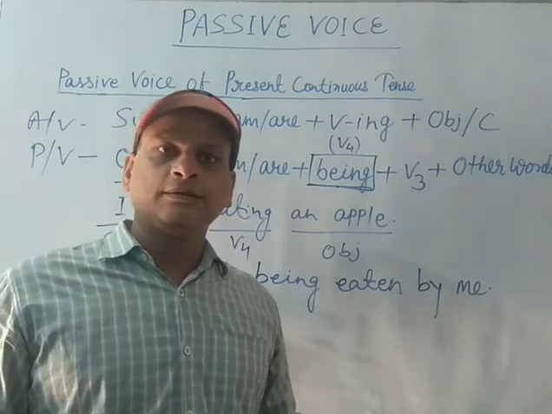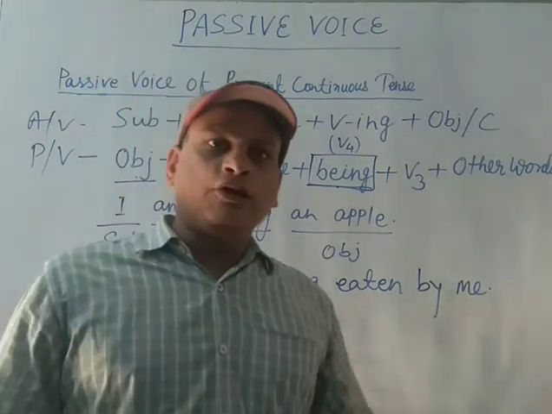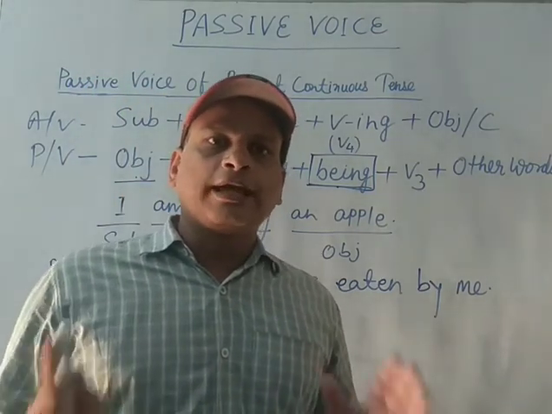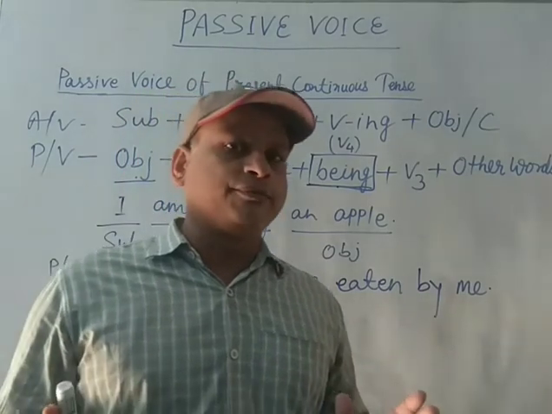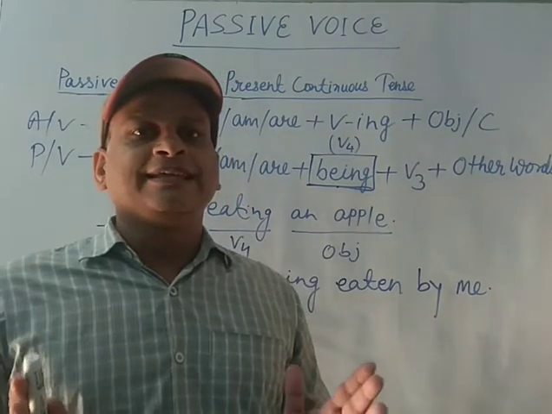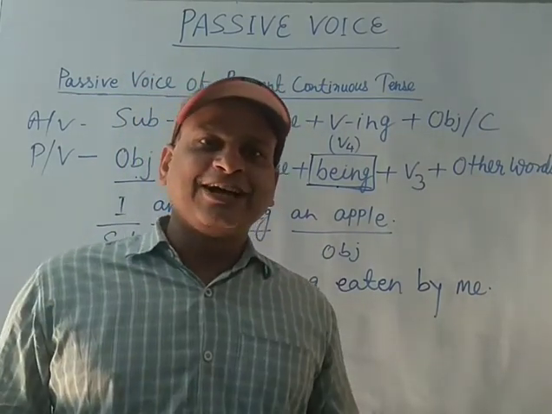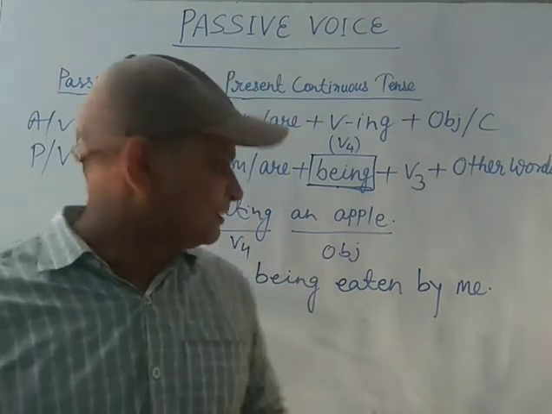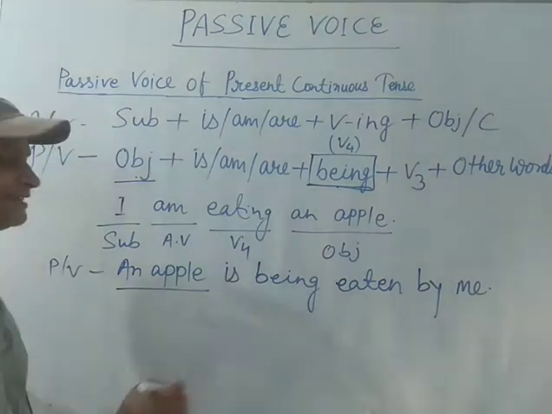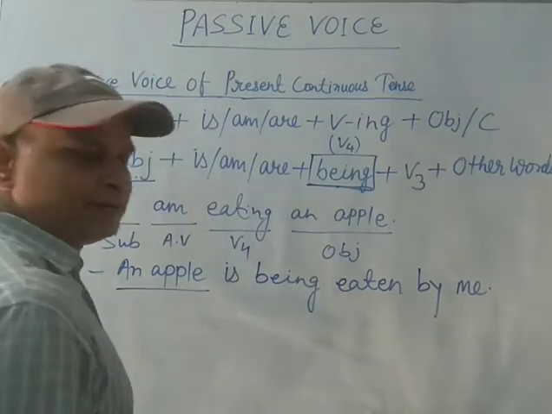Is it clear? Dear guys, in yesterday's video I already taught you what voice is, right? Voice is the form of the verb which expresses whether the subject acts or is acted upon. So here it is acted upon. The action is performed by the subject, and an apple is being eaten by me.